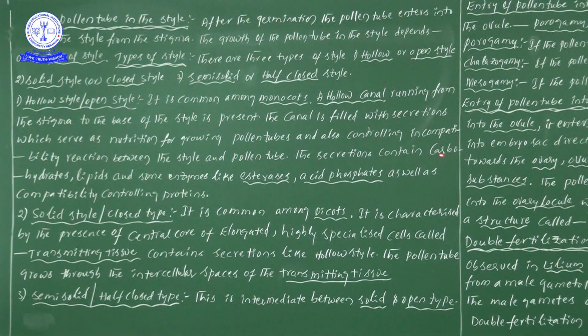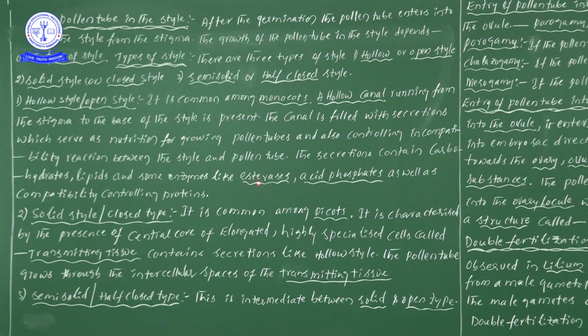Next one, the secretions contain... So if you see there, before we saw that these secretions serve as nutrition, so definitely those secretions must have some nutritive elements. So what are those? Carbohydrates, lipids, and some enzymes are even present there.